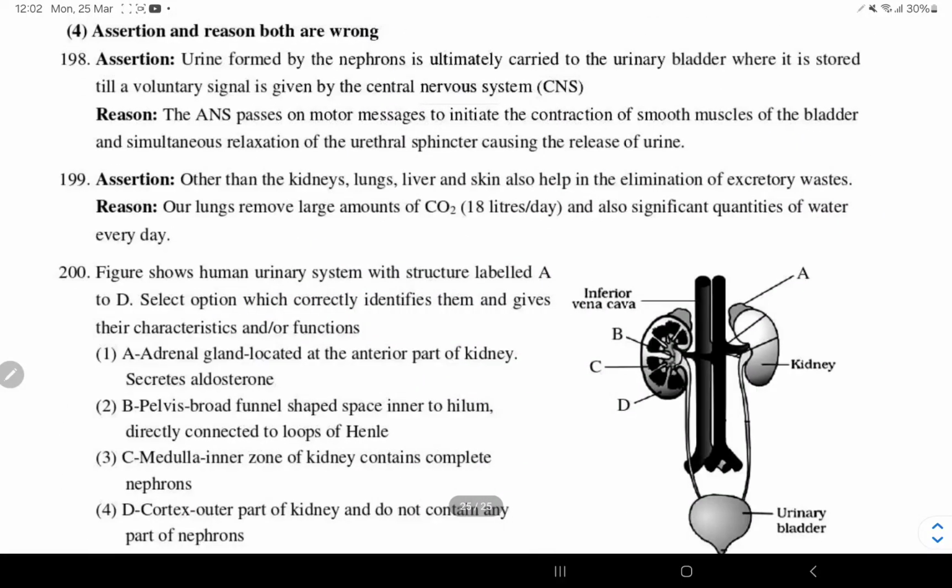So next it is assertion and reasoning. Urine formed by nephron is ultimately carried to the urinary bladder, which is stored till the voluntary signal is given by the central nervous system. The ANS passes on the motor messages to initiate the contraction of smooth muscles of the bladder and simultaneously relax the urethral sphincter, causing release of urine. So assertion is true but reason is false. The ANS will not pass the motor messages. The CNS will pass the motor messages.